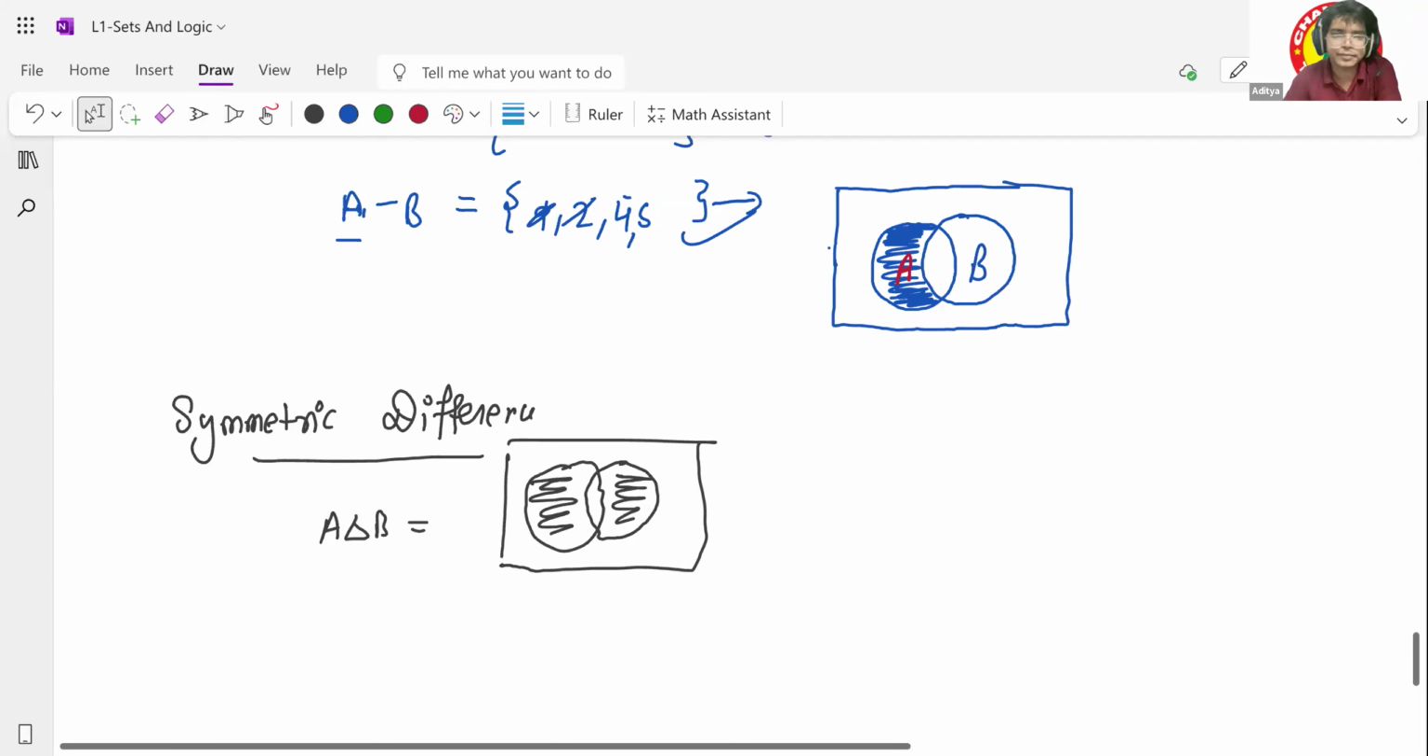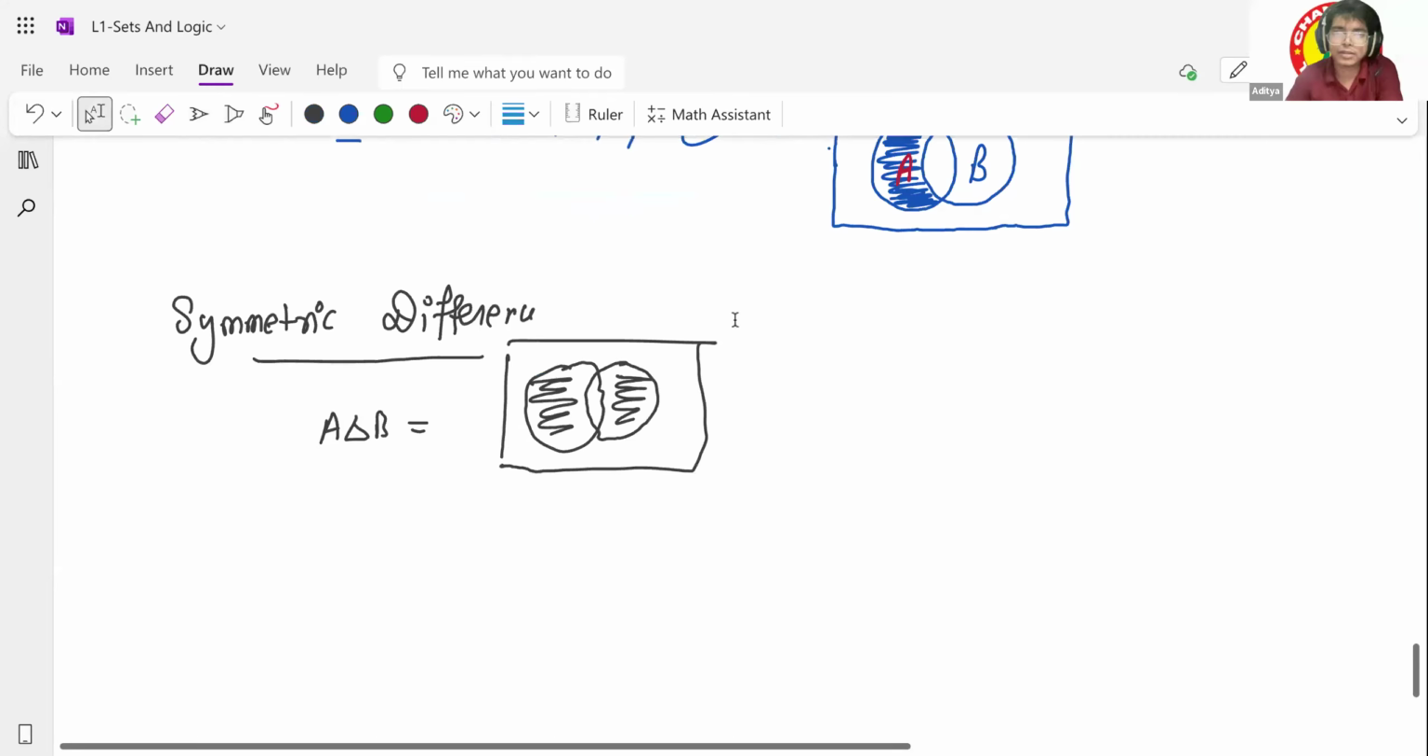Is that clear? So it's kind of like A union B minus A intersection B, right? When you do A union B, what will happen? Okay, that's fine. You can do A union B minus A intersection B. You can do this also.